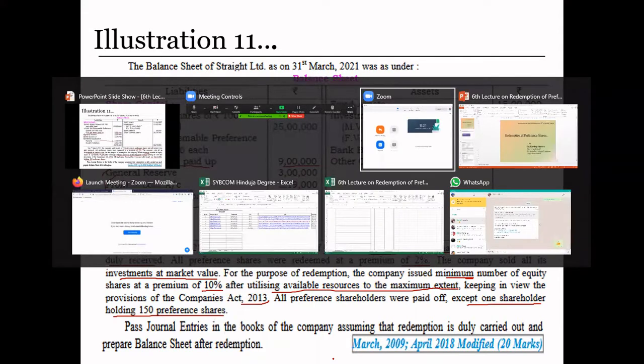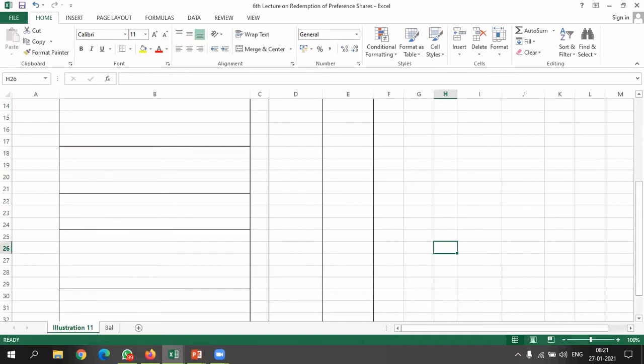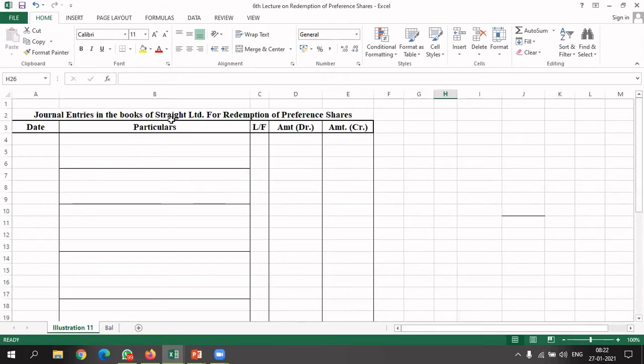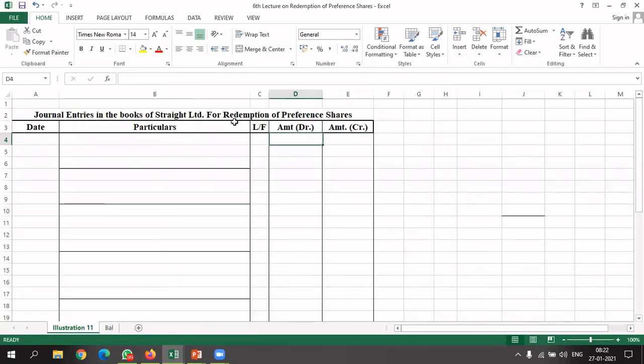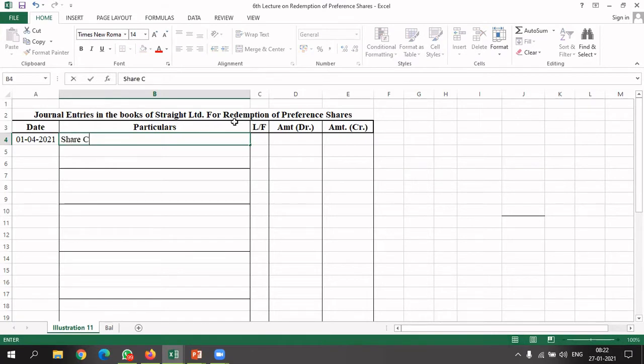Okay. So let me start with the practical sheet. Okay, this is the practical sheet which we have. Journal entries in the books of Straight Limited for redemption of preference shares. So the date is 1st April 2021. My first entry will be call in arrears. So the entry will be share call account. You can also write call in arrears. वो भी चलेगा.